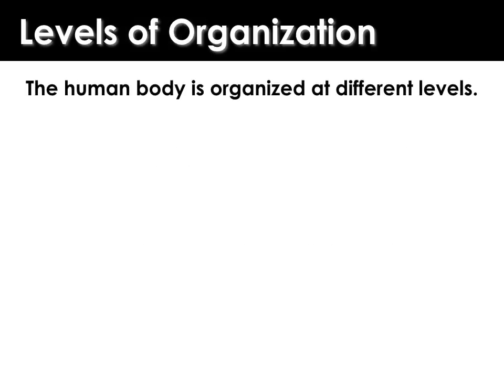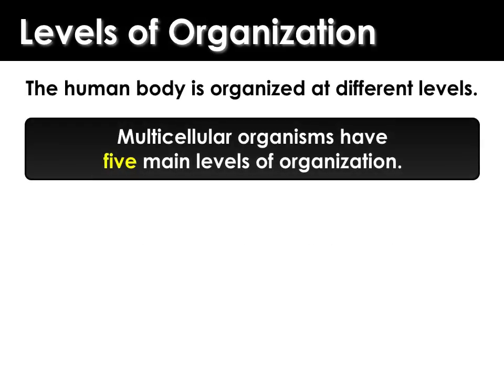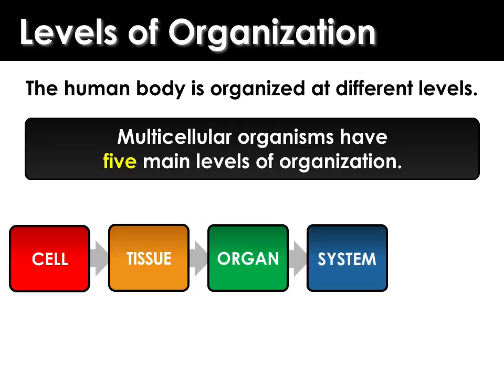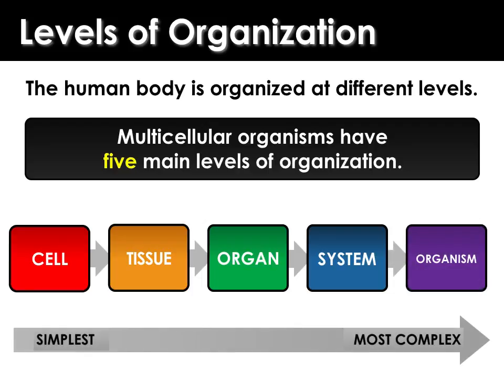The human body is organized at different levels. Multicellular organisms, like humans, have 5 main levels of organization. Cell, a group of cells make tissues. A group of tissues makes an organ. A group of organs will make an organ system. And a number of organ systems together make an organism. And these range from the simplest form, which is the cell, to the more complex form, which is the organism.